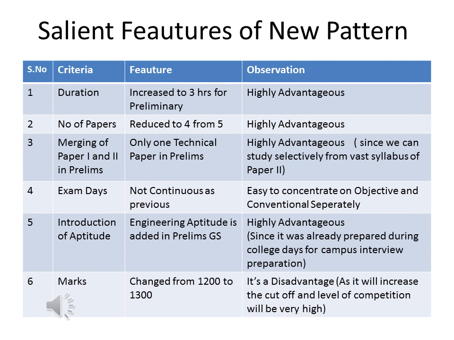So engineering students are always preparing for the final year campus interview. So they might have studied all this analytical reasoning, verbal ability, all those things. So this is an added advantage. And the overall marks change from 1200 to 1300. So this will increase the cutoff marks. Since aptitude is very easy and the number of papers is decreased and duration is increased, the cutoff will be very high in 2017.